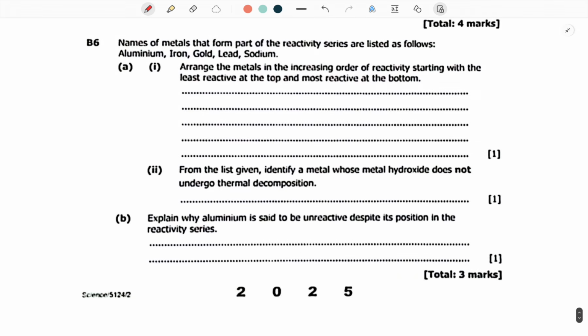Names of metals that form part of the reactivity series are listed as follows: aluminium, iron, gold, lead, sodium. Then they say arrange the metals in increasing order of reactivity, starting with the least reactive at the top and most reactive at the bottom. I want you to answer this question. This question is going to be your homework.